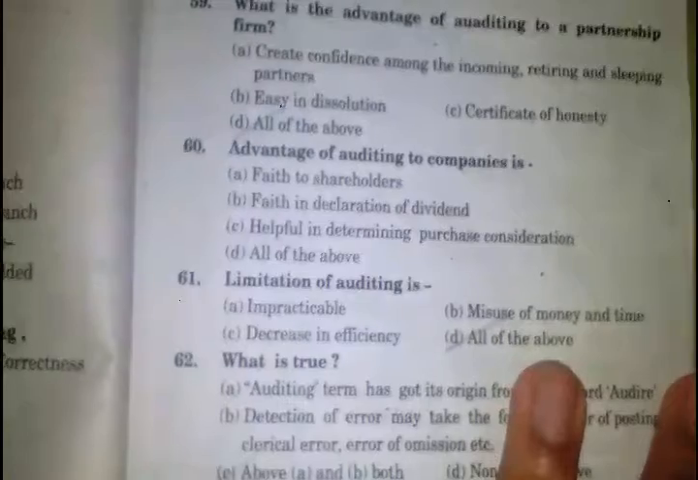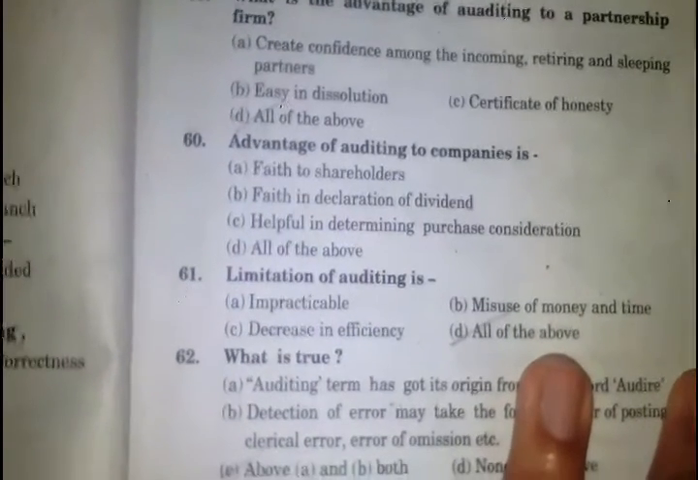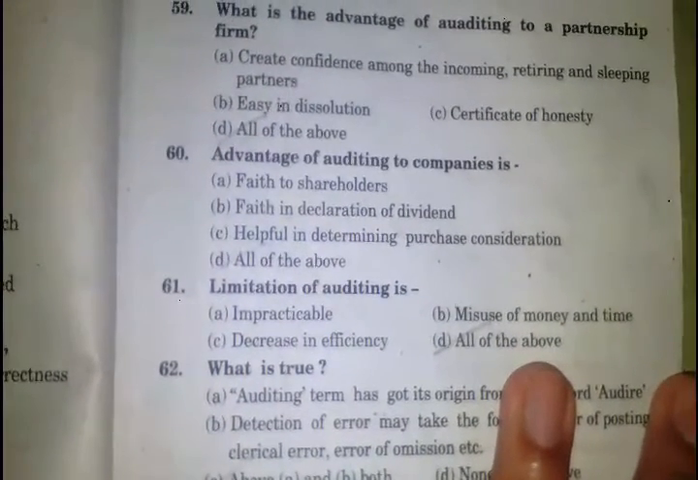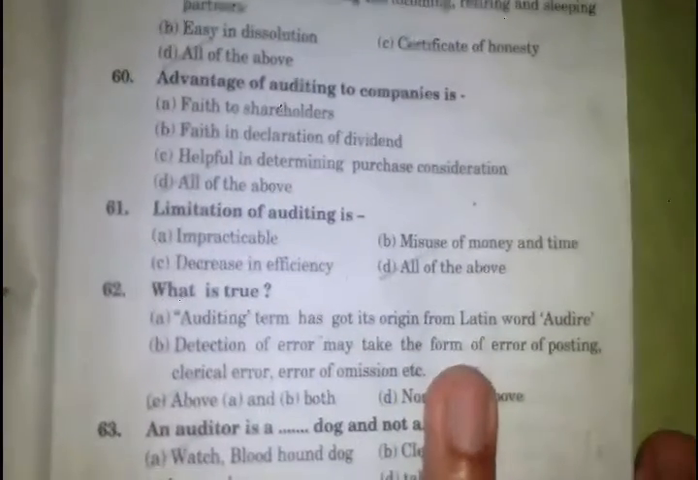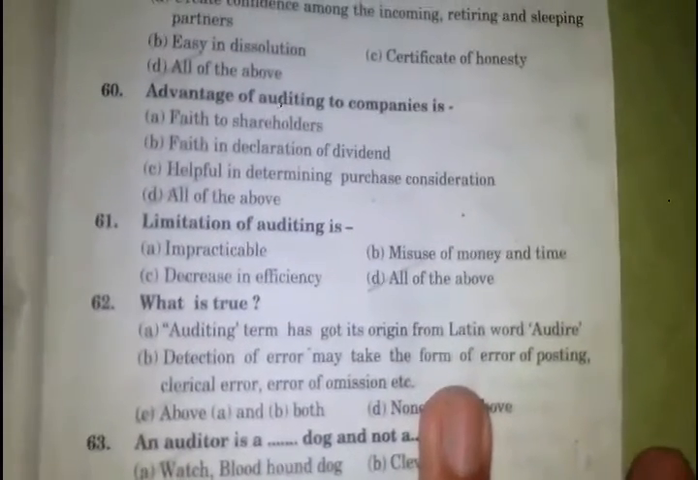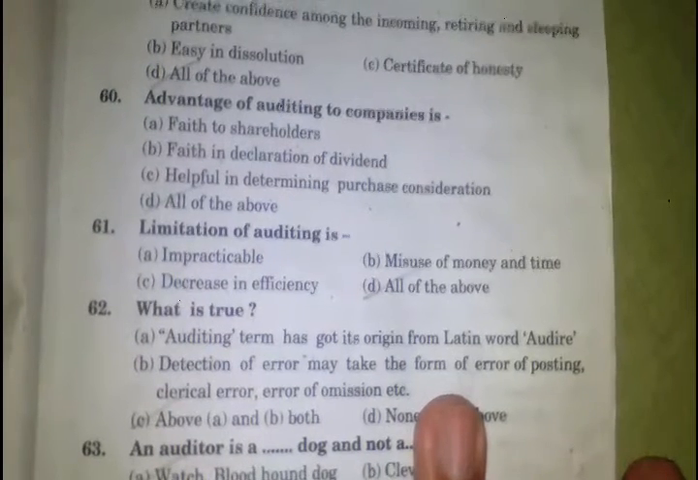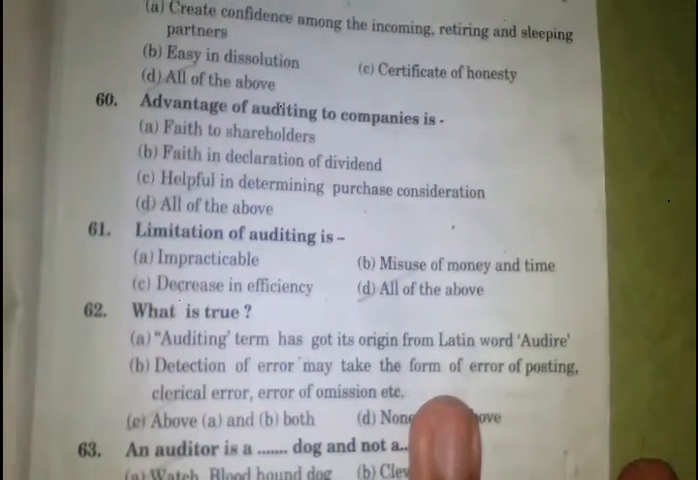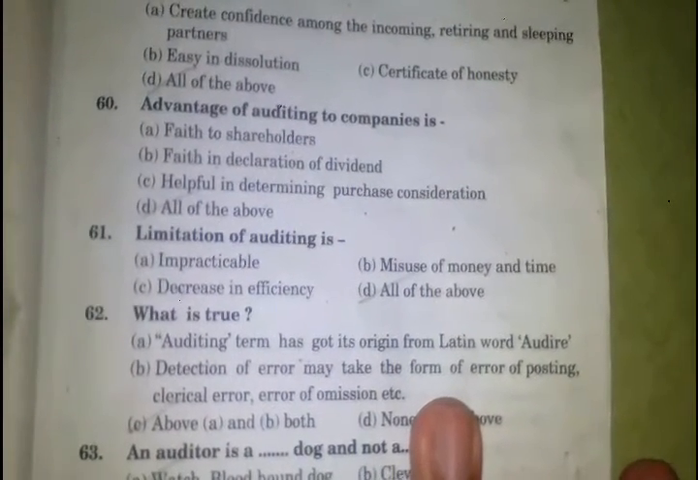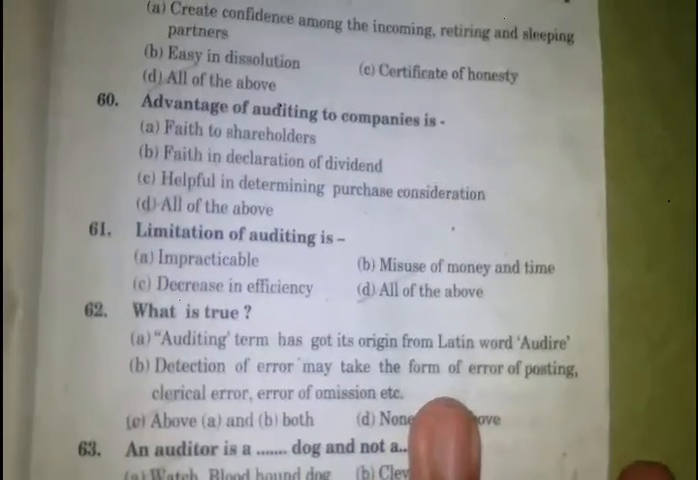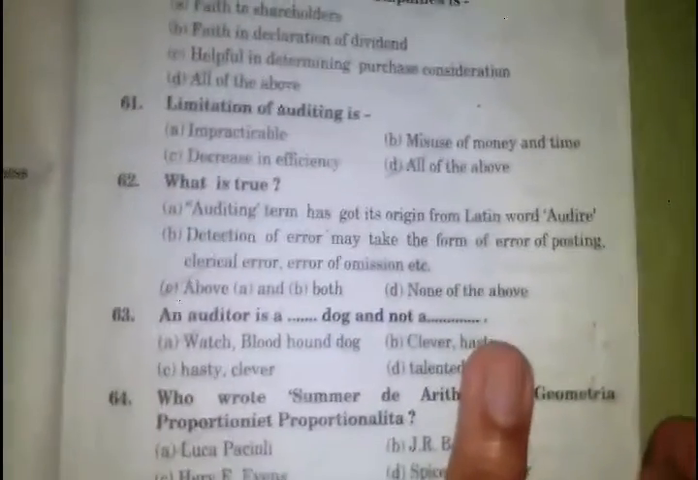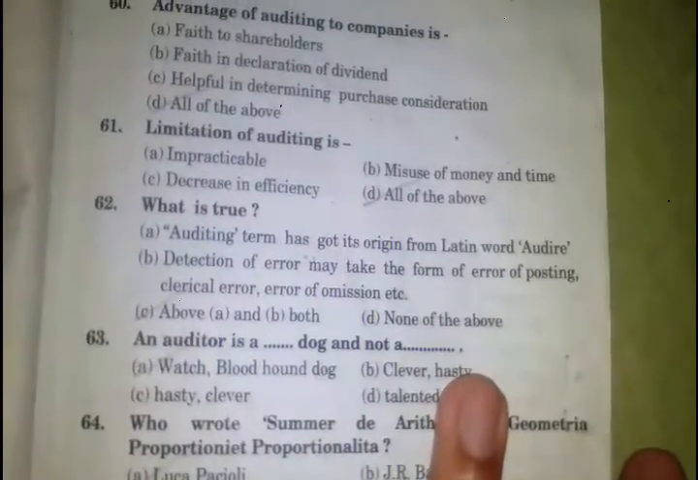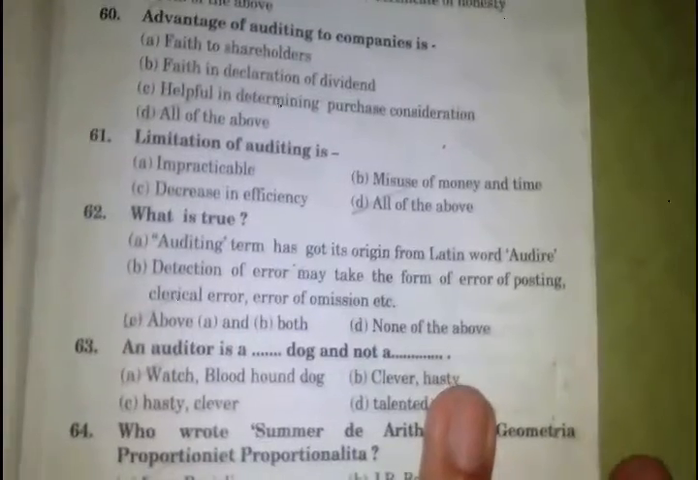Limitation of auditing is impracticable, misuse of money and time, decrease in efficiency. इसका आंसर नंबर डी था, इसलिए मैंने तीनों पार्ट पढ़े. ठीक. What is true? इसका आंसर नंबर सी. Auditing term has got its origin from the Latin word audire. Detection of errors may take the form of error of posting, clerical errors, errors of omission, etc. An auditor is a watchdog and not a bloodhound dog.